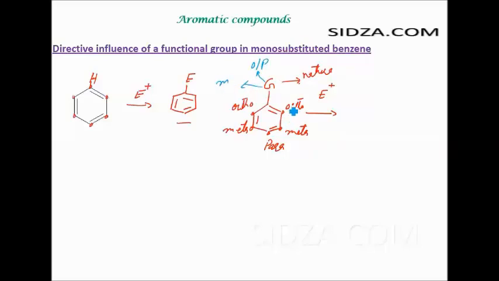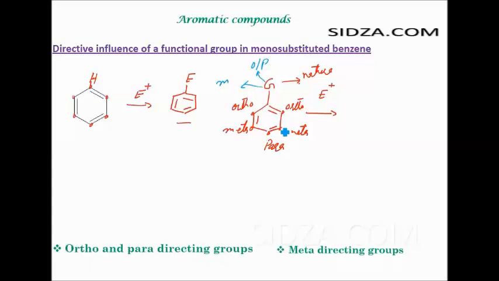That means if the electrophile attacks on the ortho and the para positions, we call this group the ortho para directing group, and if the electrophile attacks on the meta position, we call this group a meta directing group, because it is this group that will actually influence, that will direct this electrophile to attack on the benzene ring. So we have two types of groups, ortho para directing groups and the meta directing groups.